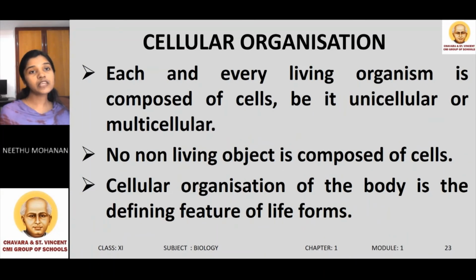The next property of living organism is cellular organization. Each and every living organism is made up of cells. We know that the cell is a structural and functional unit of life. Both unicellular and multicellular organisms are made up of cells. And no non-living object is composed of cells. So, cellular organization of the body is a defining feature of living organism.